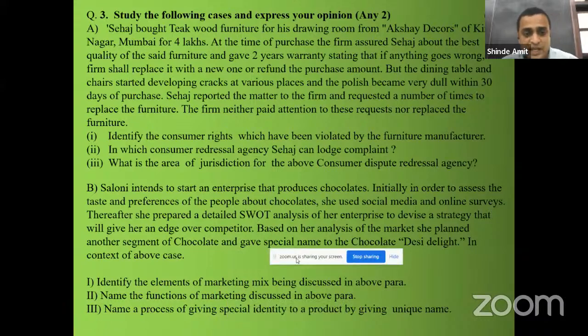And the last question, name the process of giving special identity to a product by giving a unique name. Now, this is known as branding. The process of giving a special identity, giving a brand name to a product.